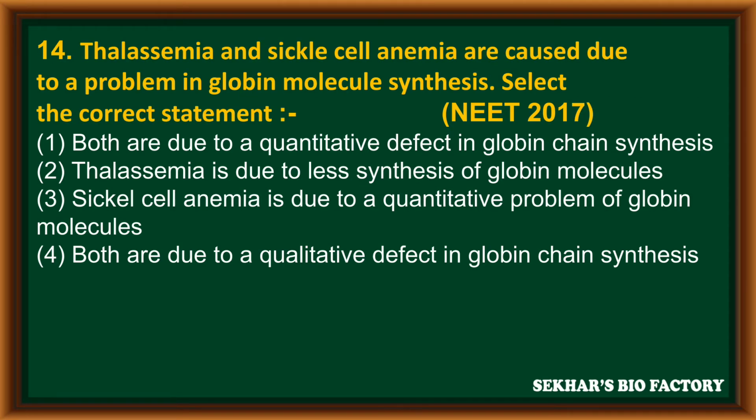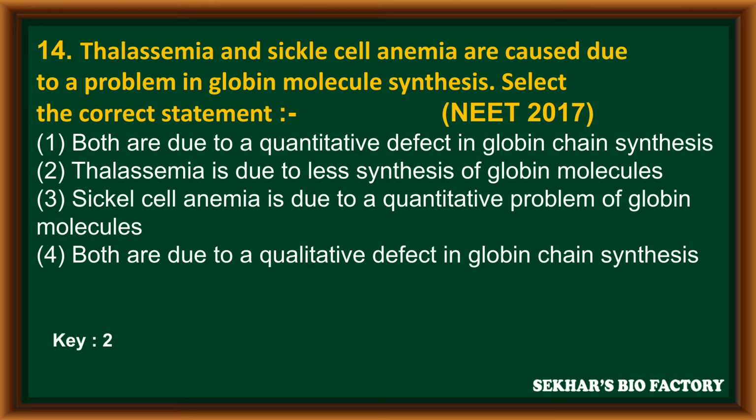Question number 14. Thalassemia and sickle cell anemia are caused due to a problem in globin molecule synthesis. Select the correct statement. It is from NEET 2017. The first option, both are due to a quantitative defect in globin chain synthesis. Second option, thalassemia is due to less synthesis of globin molecule. Third option, sickle cell anemia is due to a quantitative problem of globin molecule. And fourth option, both are due to a qualitative defect in globin chain synthesis. The correct answer is the second option.